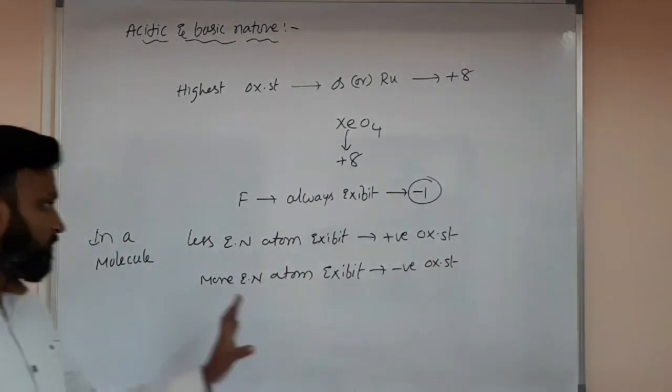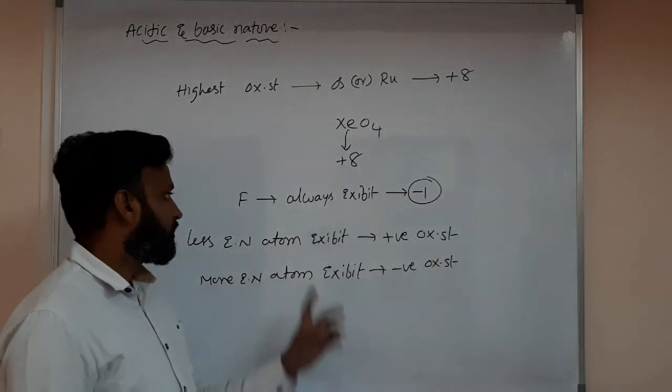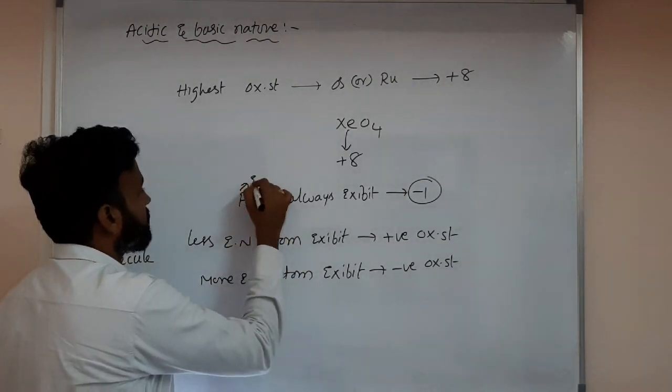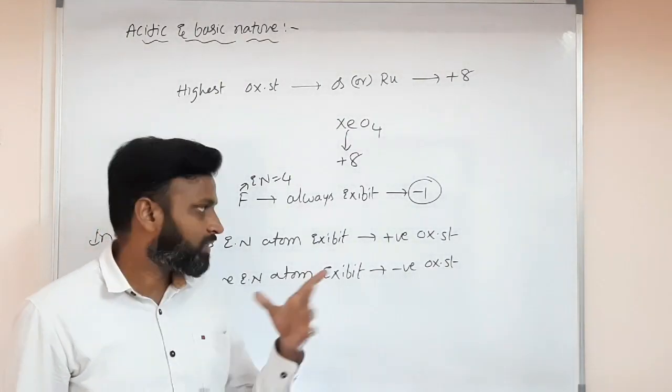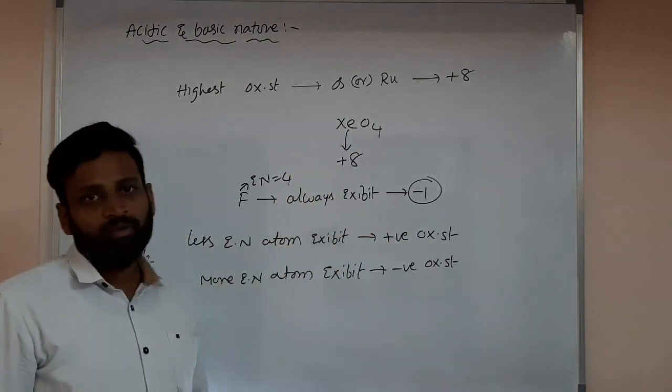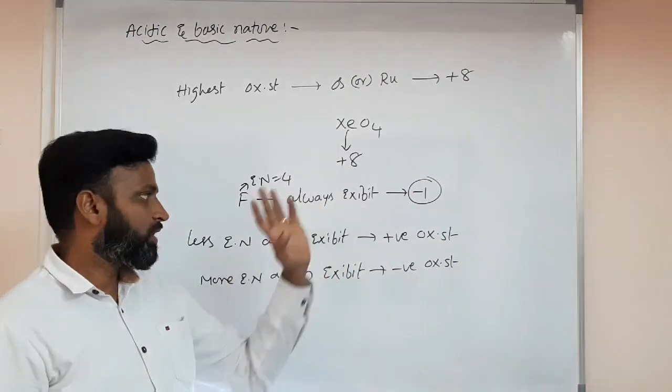That's it. This is the most important thing we have to remember. Fluorine's electronegativity is 4, the highest electronegative atom, so it is always -1.